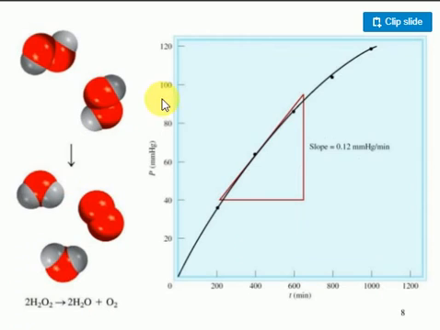Suppose I want to look at this equation, no? Hydrogen peroxide decomposition. We discuss hydrogen peroxide. Look at this hydrogen peroxide. It decomposes to form a water molecule plus oxygen.